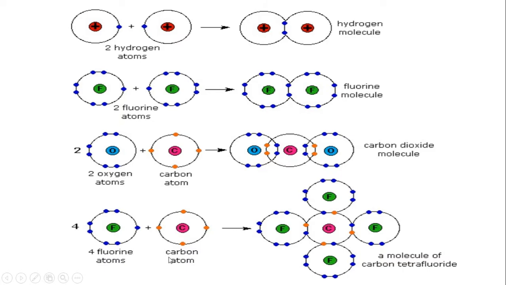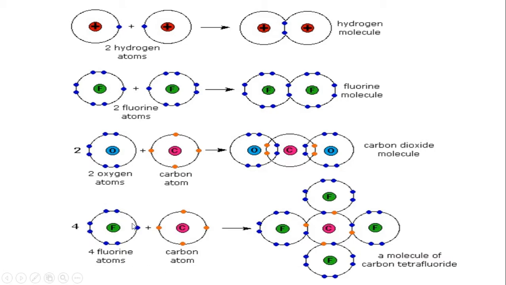This is for the carbon atom, CH4 or CF4, carbon tetrafluoride. Carbon, we know that it has 4 outermost electrons. The orange color represents carbon. Fluorine, what is its atomic number? It is 9. So how will you write it? 2, 7.